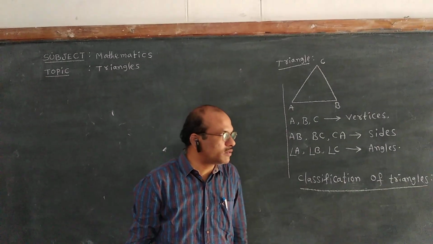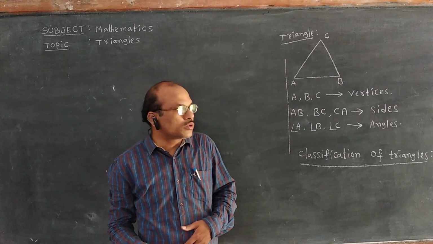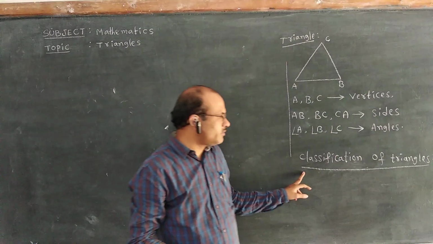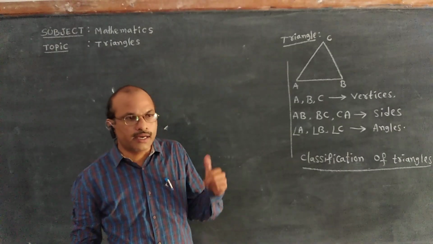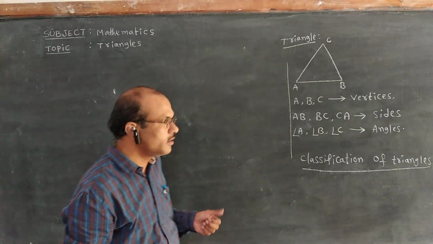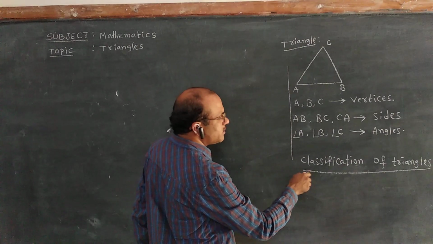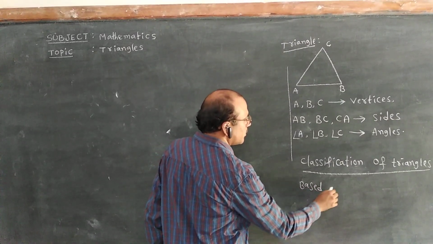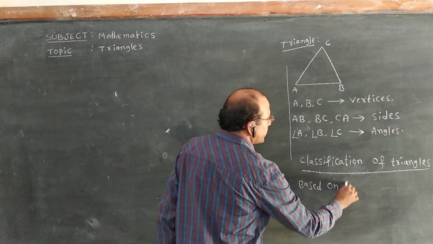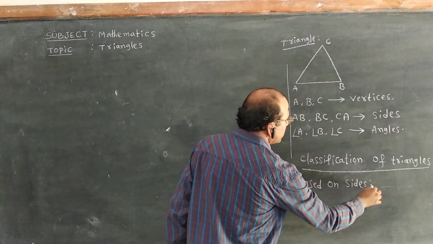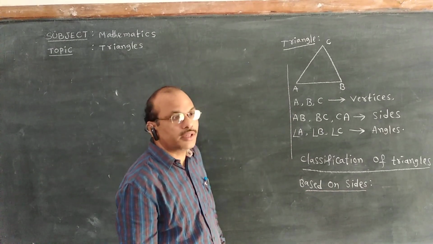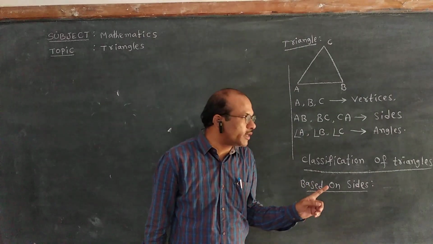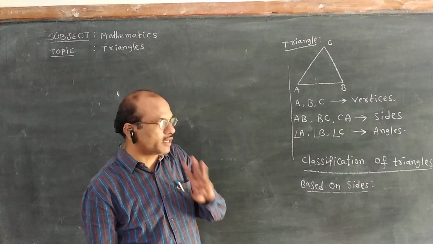Now, triangles are classified into two types. First type is classification based on their sides. Another type, classification based on their angles. So, classification based on their sides. Based on sides, we can say there are three types of triangles.